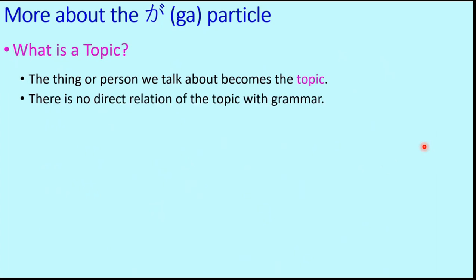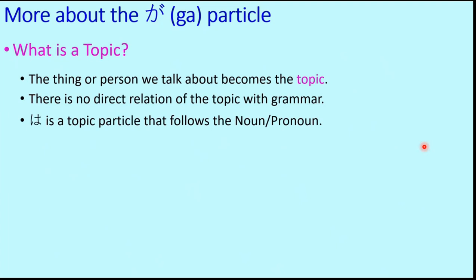There is no direct relation of the topic with grammar. So now this is an added condition to the definition of the topic. The thing or the person we talk about in a sentence is the topic, but it cannot have a direct relation with grammar. Wa is a topic particle that follows the noun or pronoun. Wa gives only information about the topic.